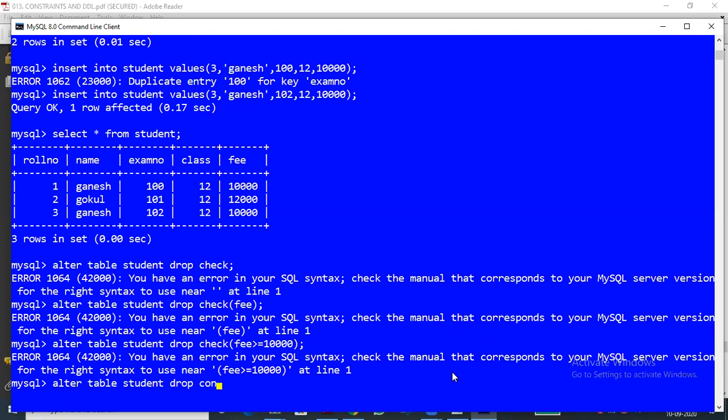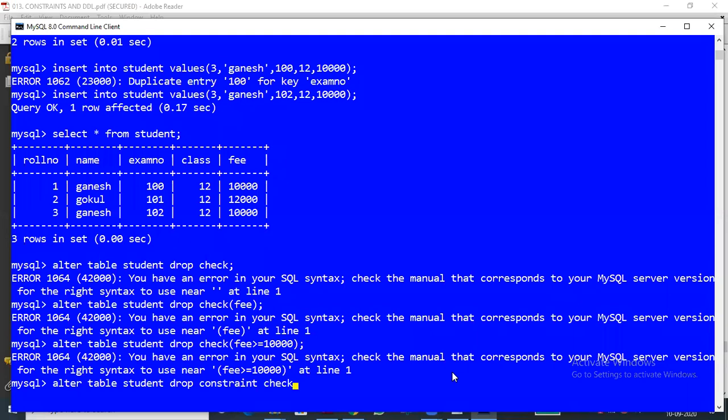Constraint, we will just type it. Only one constraint, and then the constraint name, that is check. Sir, constraint needs a T-R; you didn't put the R. Yes, yes, T-R. Good, very good. So DROP CONSTRAINT check. Check is a constraint.